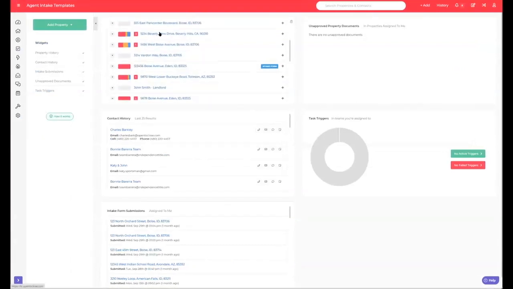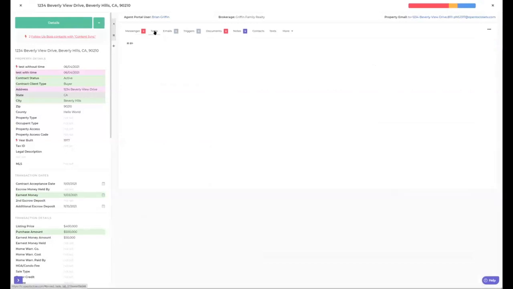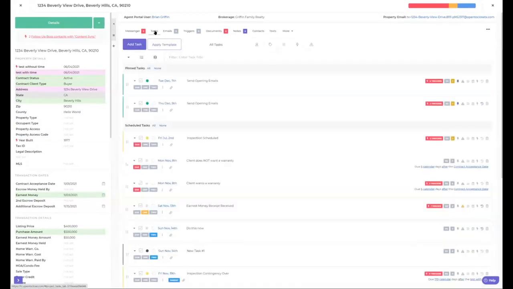I'm going to go into this one. Okay, let's go to my task tab. Okay, so under tasks, I have a bunch of different options here. So we're just going to go through all the buttons really quick, tell you what they do, and then we'll get into a little bit more advanced techniques here.